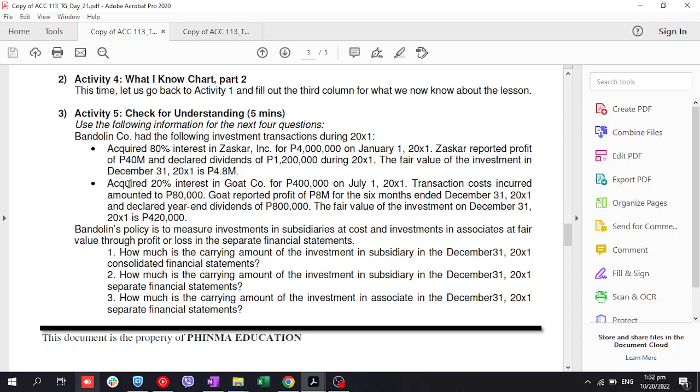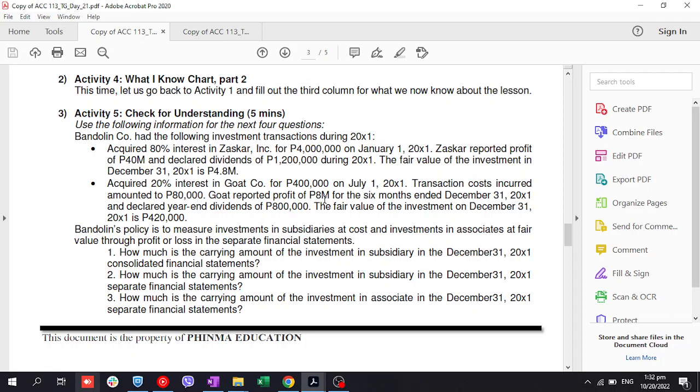Okay. Acquired 20% in Goat Company for 400,000 on July 1, 20x1. Transaction costs incurred amounted to 80,000. Goat reported profit of 8 million for the 6 months ended December 31, 20x1 and declared year-end dividends of 800.